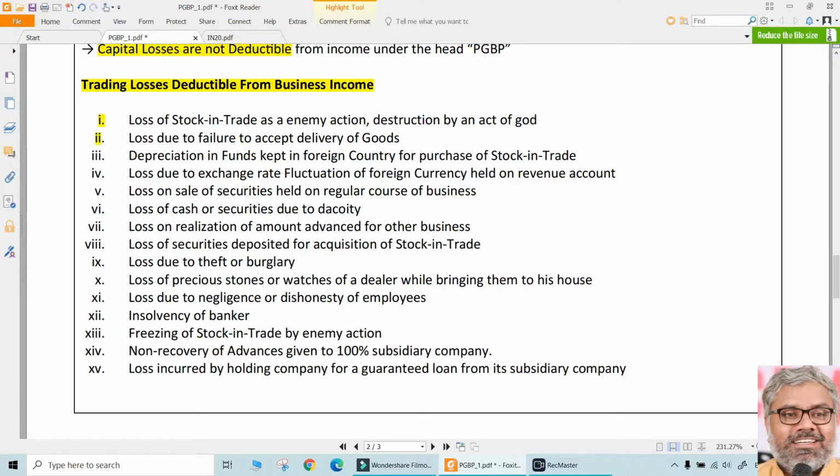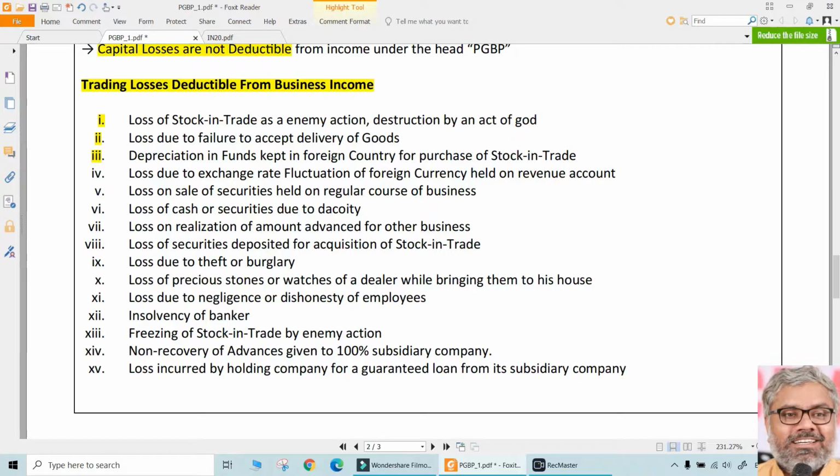Then, loss due to failure to accept the delivery of goods. The assessee was supposed to receive some goods. He could not receive the goods for whatever reasons, because of which he incurred some loss. Looks fishy, something wrong, some shady thing had happened. That's what the tax officer said, and he said, no, I will not allow this as deduction. Court said, it happens sometimes. It's a failure to accept the delivery of goods. It's a mistake by the assessee. It does not mean that because of that mistake, the loss that he has incurred is not deductible. You cannot say that. That is also deductible.